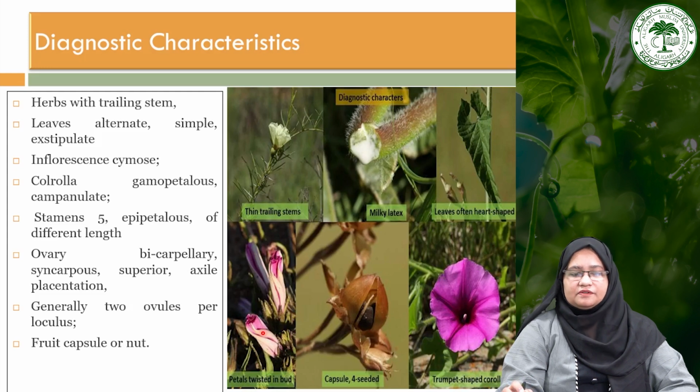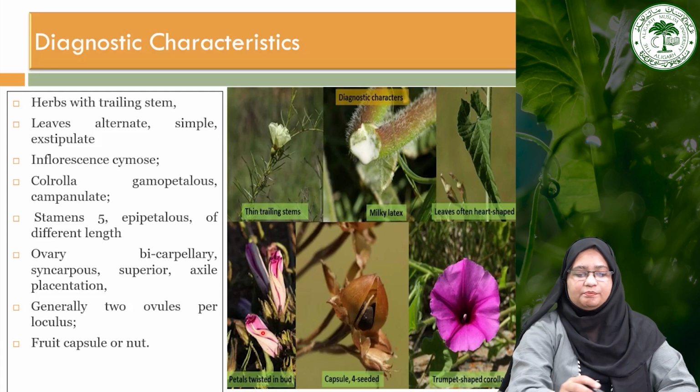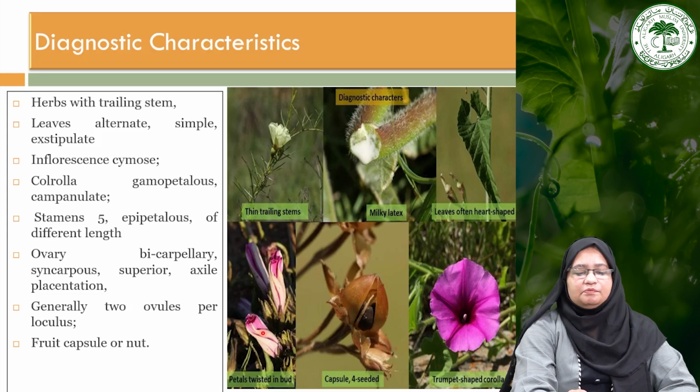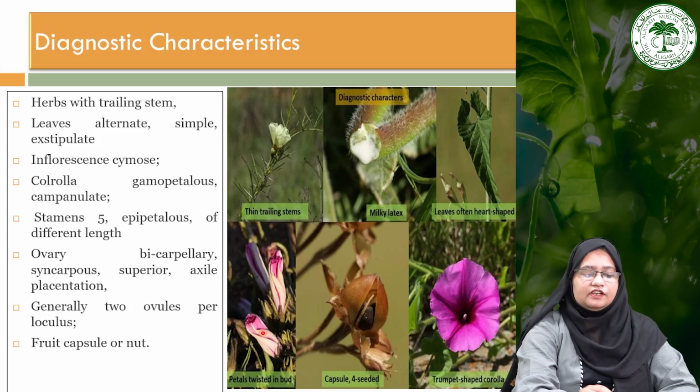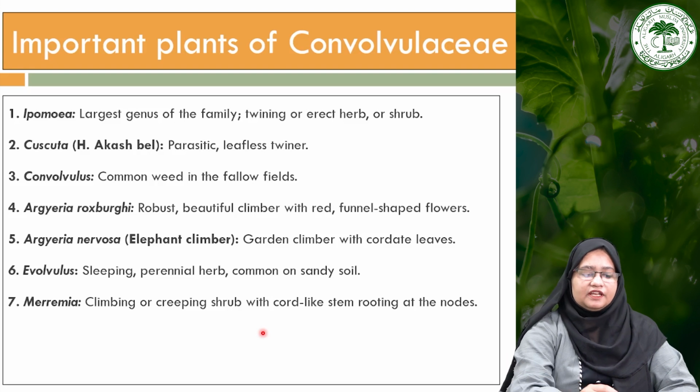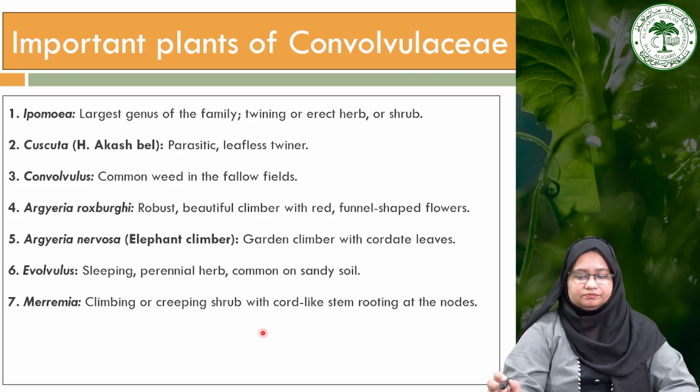In Momordica they are gamopetalous and united at the base, and united throughout in Cucurbita and Coccinea, while polypetalous in Luffa and Lagenaria. They may be campanulate, rotate or imbricate, rotate with imbricate or valvate aestivation. As we can see here, the corolla is united.